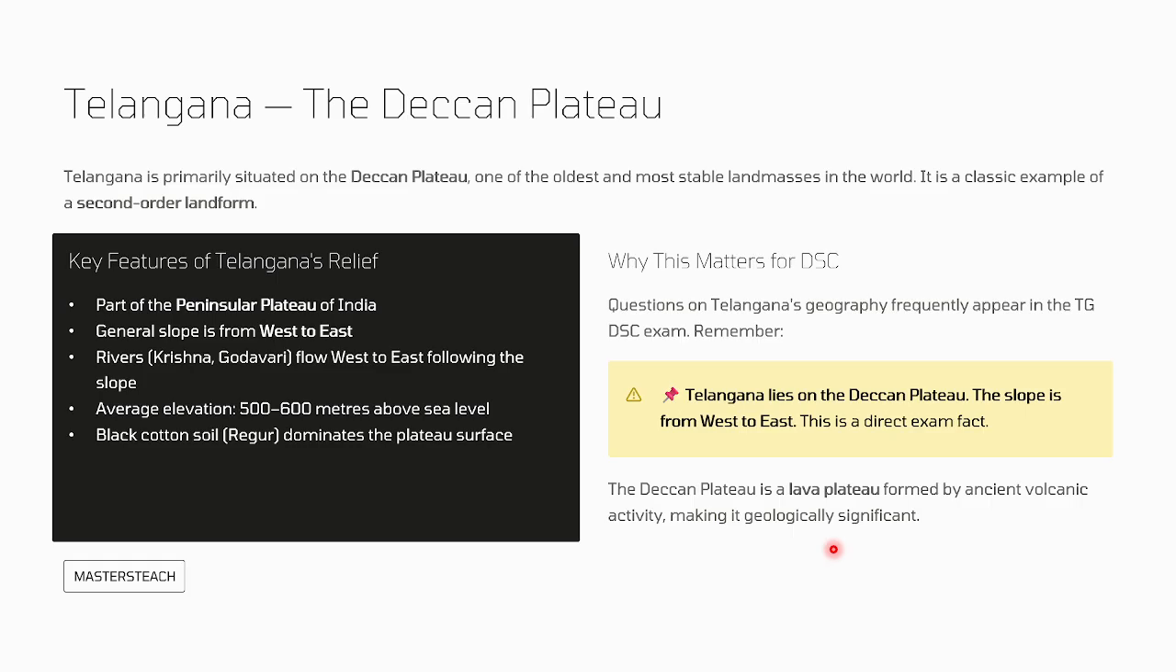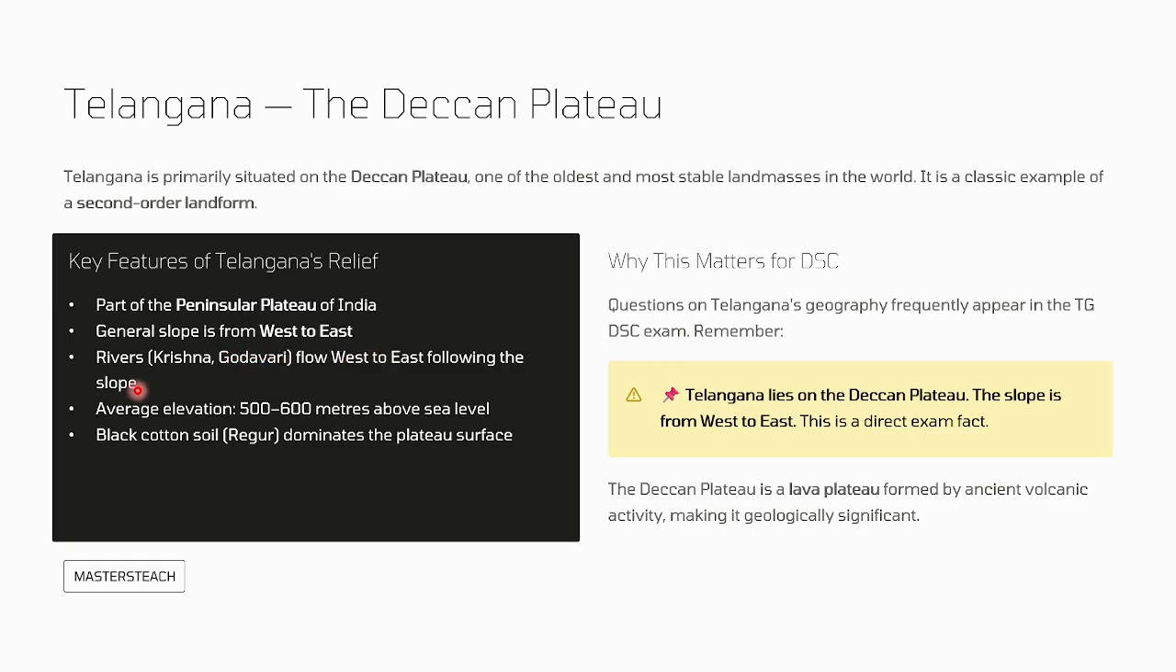We'll discuss the Telangana Deccan Plateau. Telangana is primarily situated in the Deccan Plateau. It is one of the oldest and most stable landmasses in the world. It is a classic example of second order landforms. Okay, what are the key features of Telangana? It is a part of the peninsular plateau of India. The general slope is from west to east.